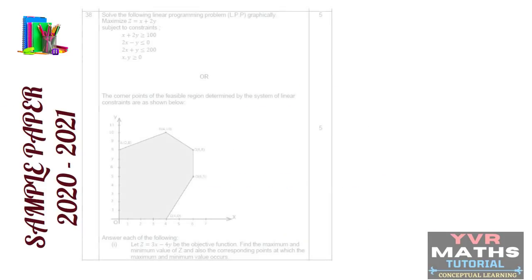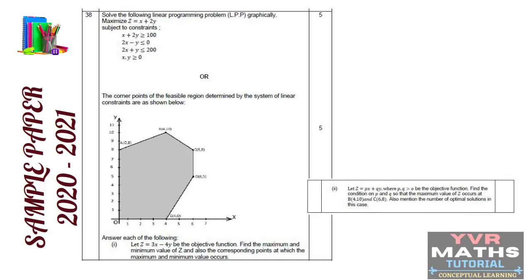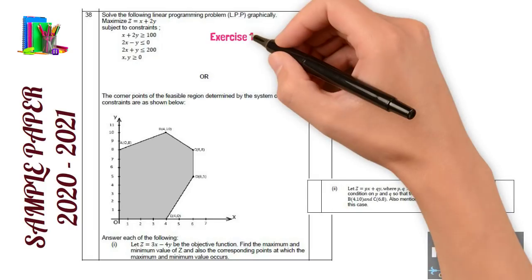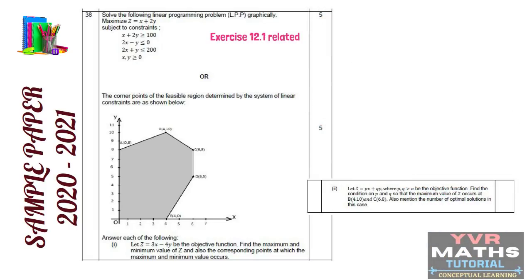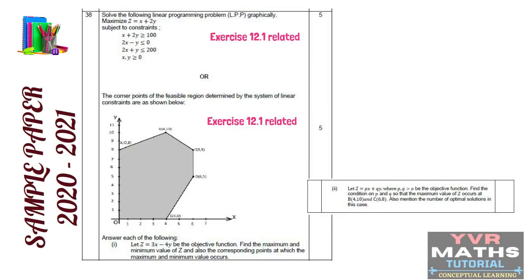See here, in this slide I have given question number 38. Question number 38 they took from the chapter linear programming. The first question and the second question, both questions they gave from the same concept, graphical method of solving linear programming problems, which is related to exercise 12.1. So both questions are from the same concept and related to the same exercise. But in the first question, they gave constraints. Based on the given constraints, we have to solve the given linear programming problem graphically. But in the internal choice question, they gave the graph already. Based on the given graph, we have to answer the given questions.